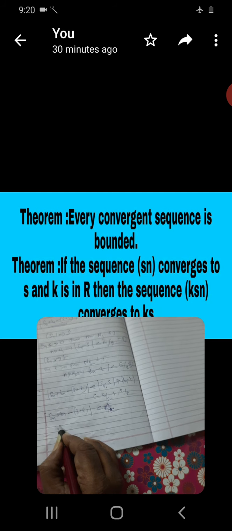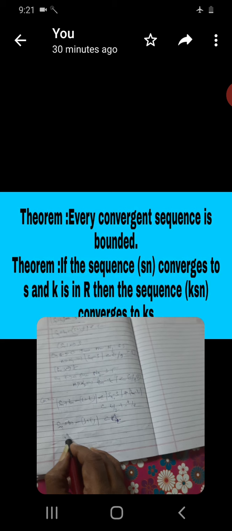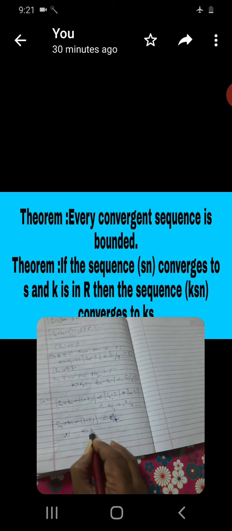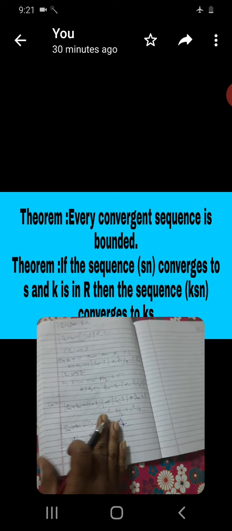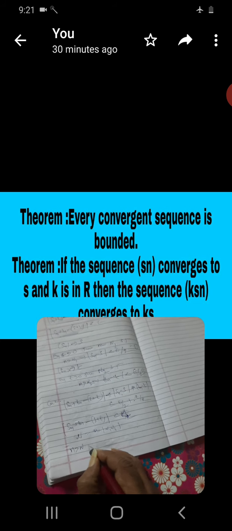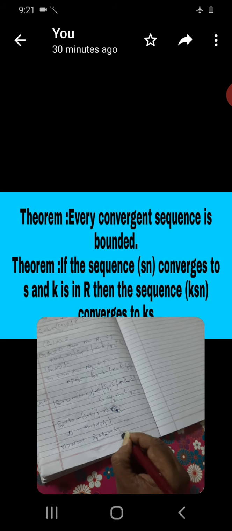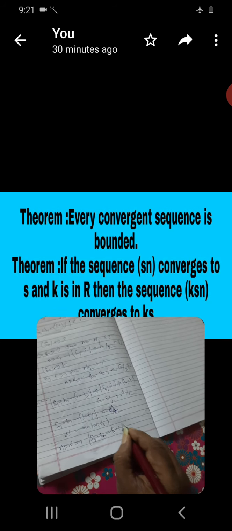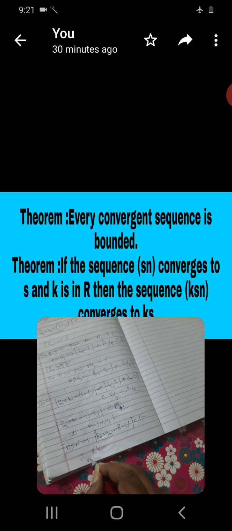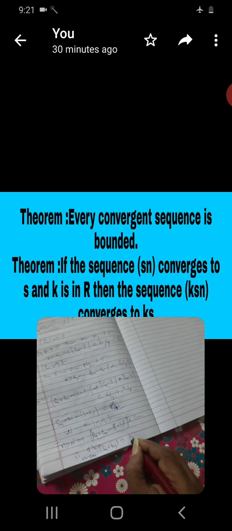Therefore, taking n as the maximum of n1 and n2, n greater than N implies the absolute value of Sn plus Tn minus S plus T is less than epsilon. Therefore the limit as n tends to infinity of Sn plus Tn is equal to S plus T.